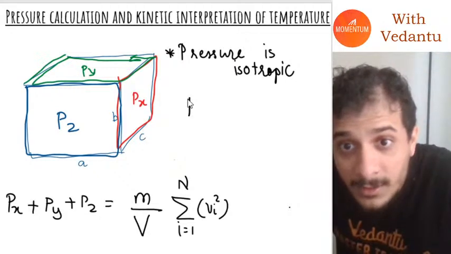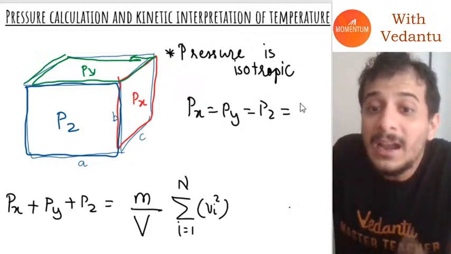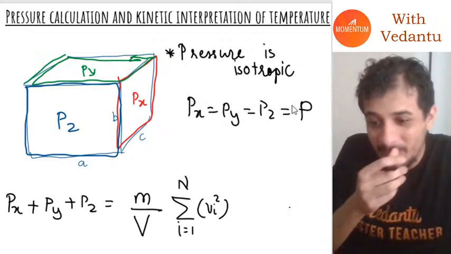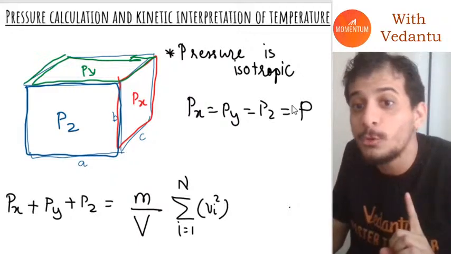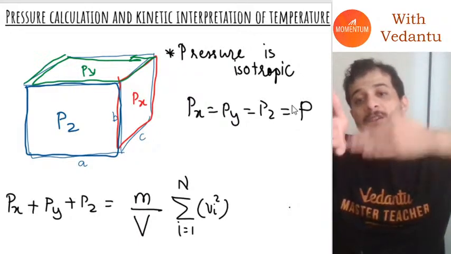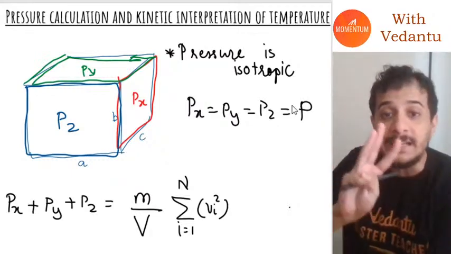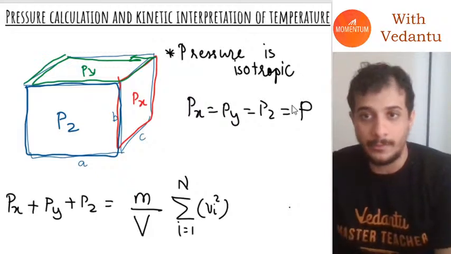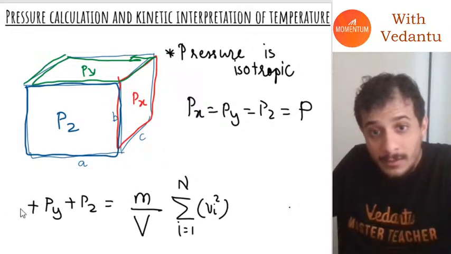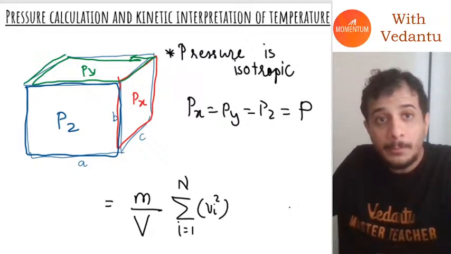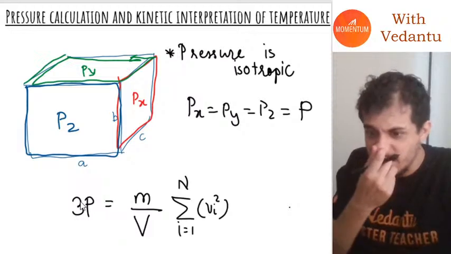Px, Py, and Pz will be the same, and we can just call this P. Isotropic, not isotopic, isotropic, means the same value in all three directions, all three dimensions. So I can substitute that here as well, and that will just become P plus P plus P, which is 3P.